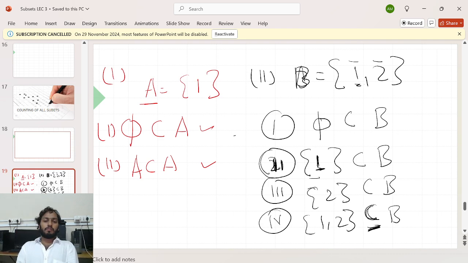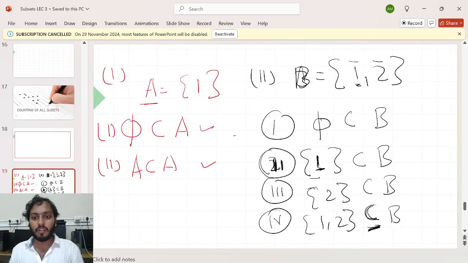Now this. Okay, so these four. Can you create any other subset of it? I created the subset which contains zero elements, the subset which contains one element, the subset which contains two elements. Is there any other possible way? No. So how many subsets can you create for this set? Four. And you can see all four subsets here. What do you say? Am I right?